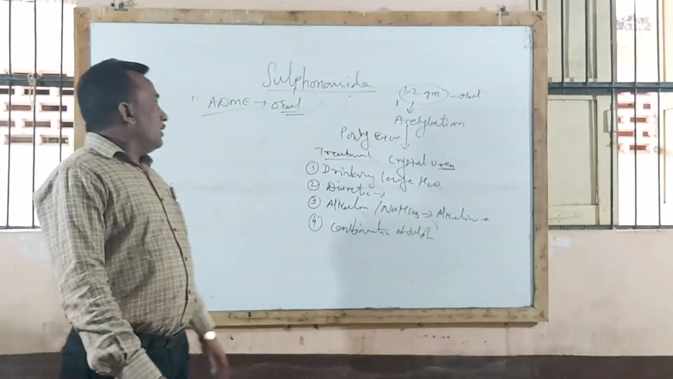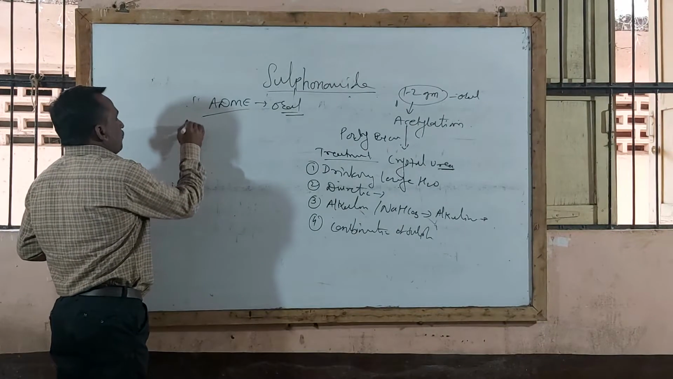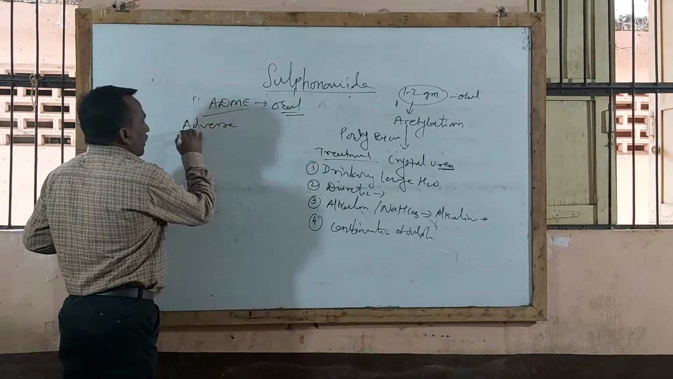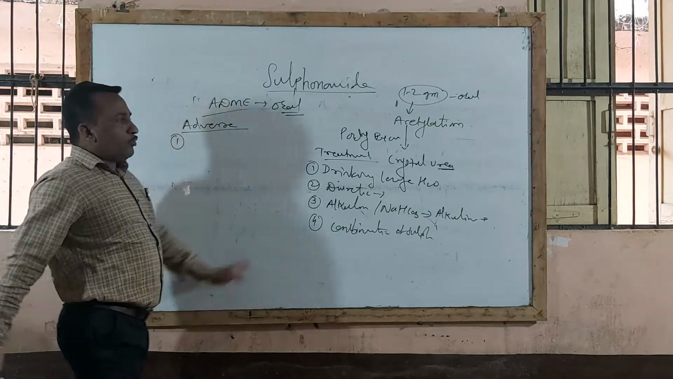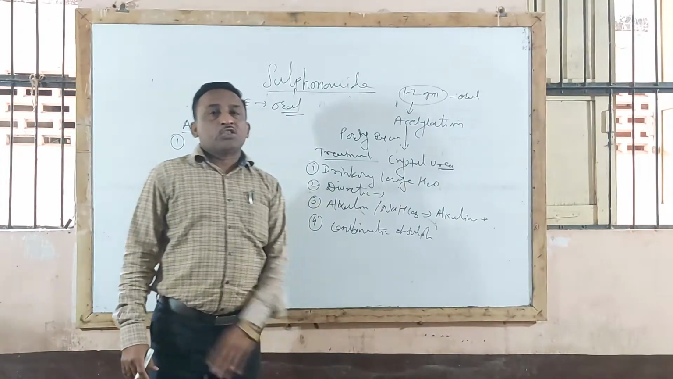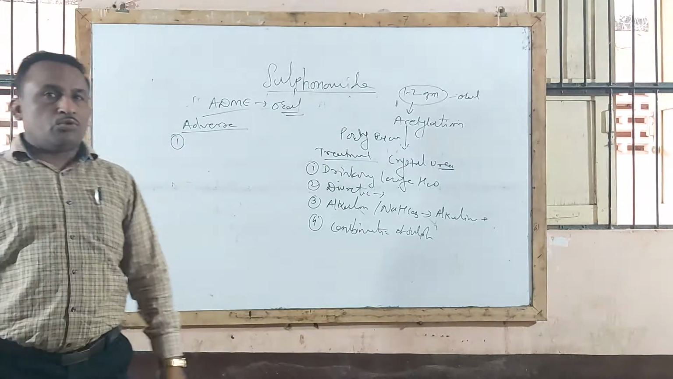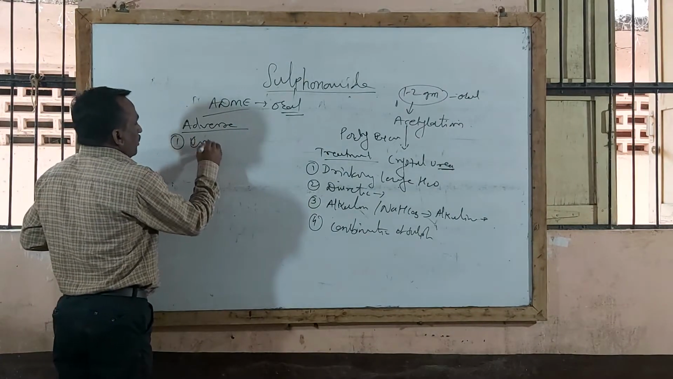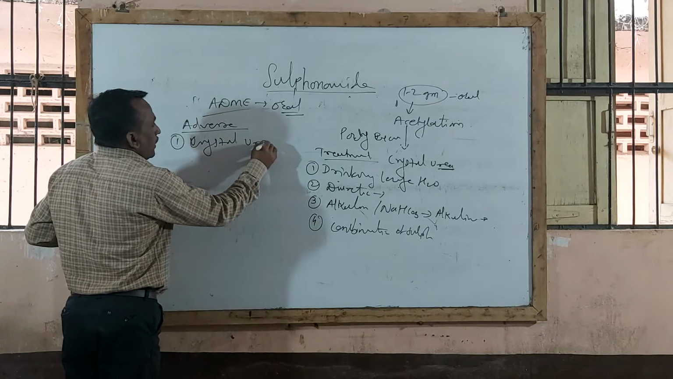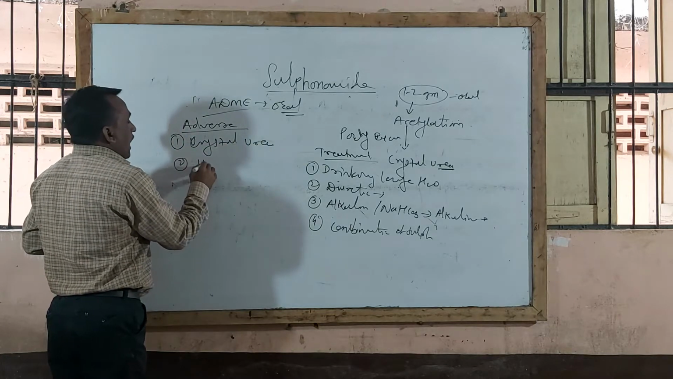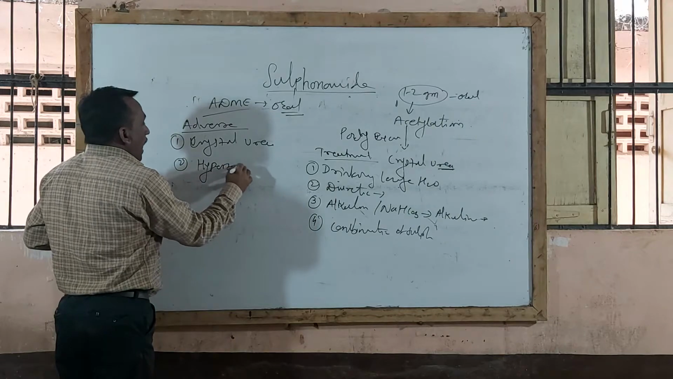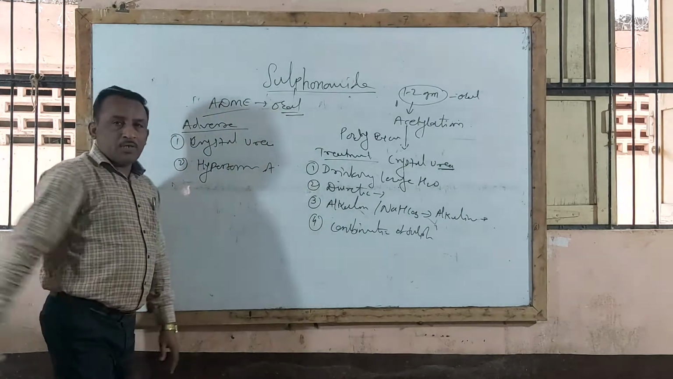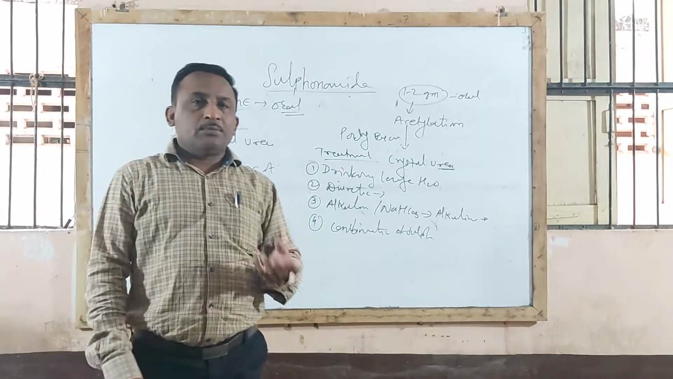Now the next point, that is side effect or adverse effect of sulfonamide. Now the major adverse effect of sulfonamide, you understand that it causes crystalluria formation, obstruction to urine flow, hematuria. So the first side effect is crystalluria. In addition to this, it also causes hypersensitivity reactions, allergy reactions in patients. That is, unpredictable types of reactions may occur in patients.